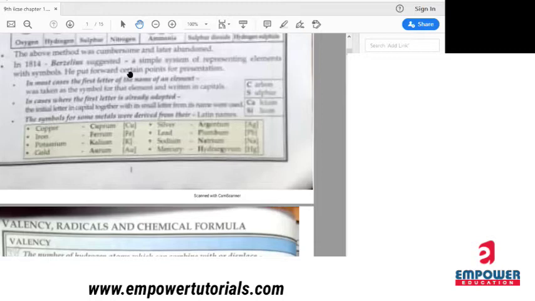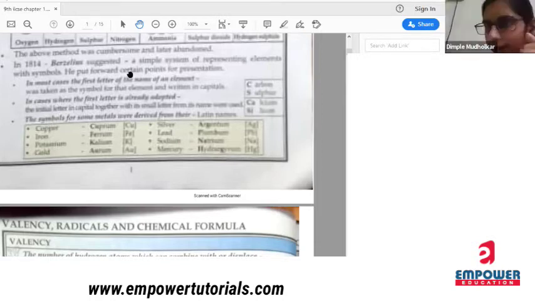So, what was the first method? The first method was figurative, but figurative representation was not easy to draw or to represent the element. So scientist Berzelius gave the idea to have the symbols by the first letter of the name of that element. After that he also faced some problem for carbon and calcium, the elements which were having the same starting letter.